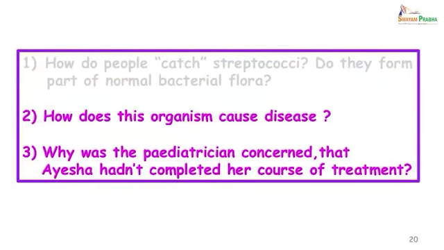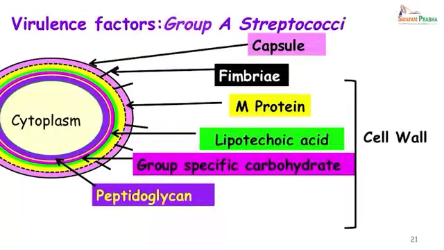How does this organism cause disease? So, we look at the virulence factors of group A streptococci. This is a diagram to show you the different layers present in streptococci. The first is the capsule, then we have the fimbriae, following which we have the M protein, the lipoteichoic acid, group specific carbohydrate and the peptidoglycan.